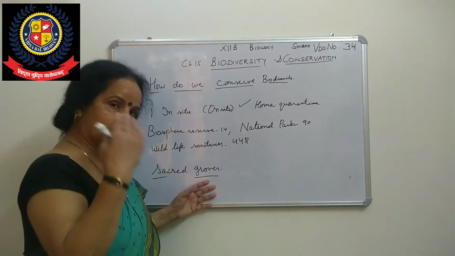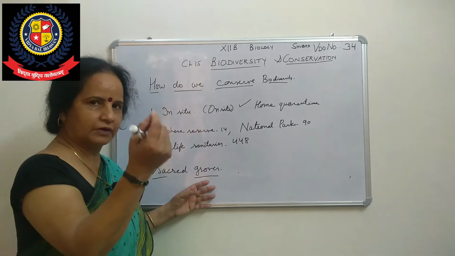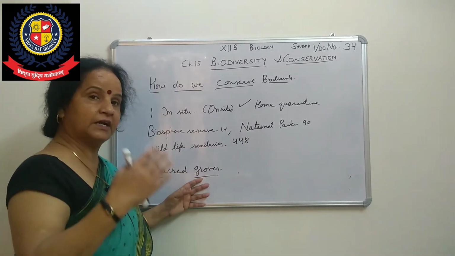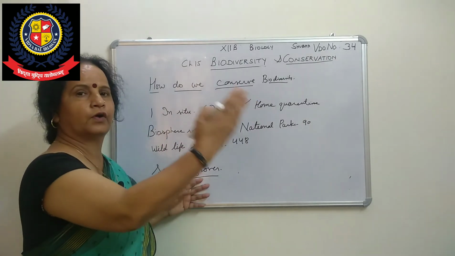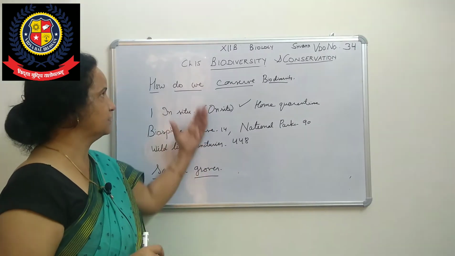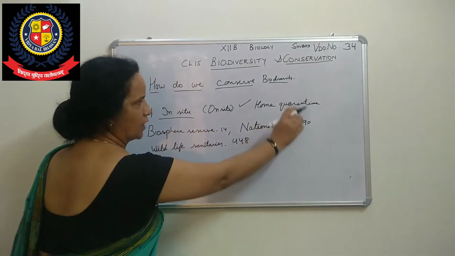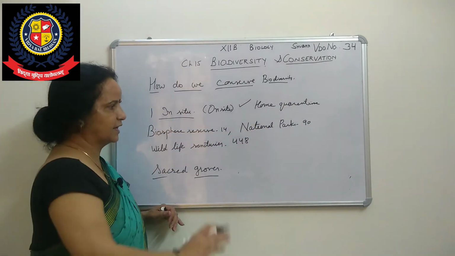Groves means when we talk about the whole large area. I gave the example of a simple type of tree, but they are protecting the whole forest tract. So this comes under in situ, the natural habitat.